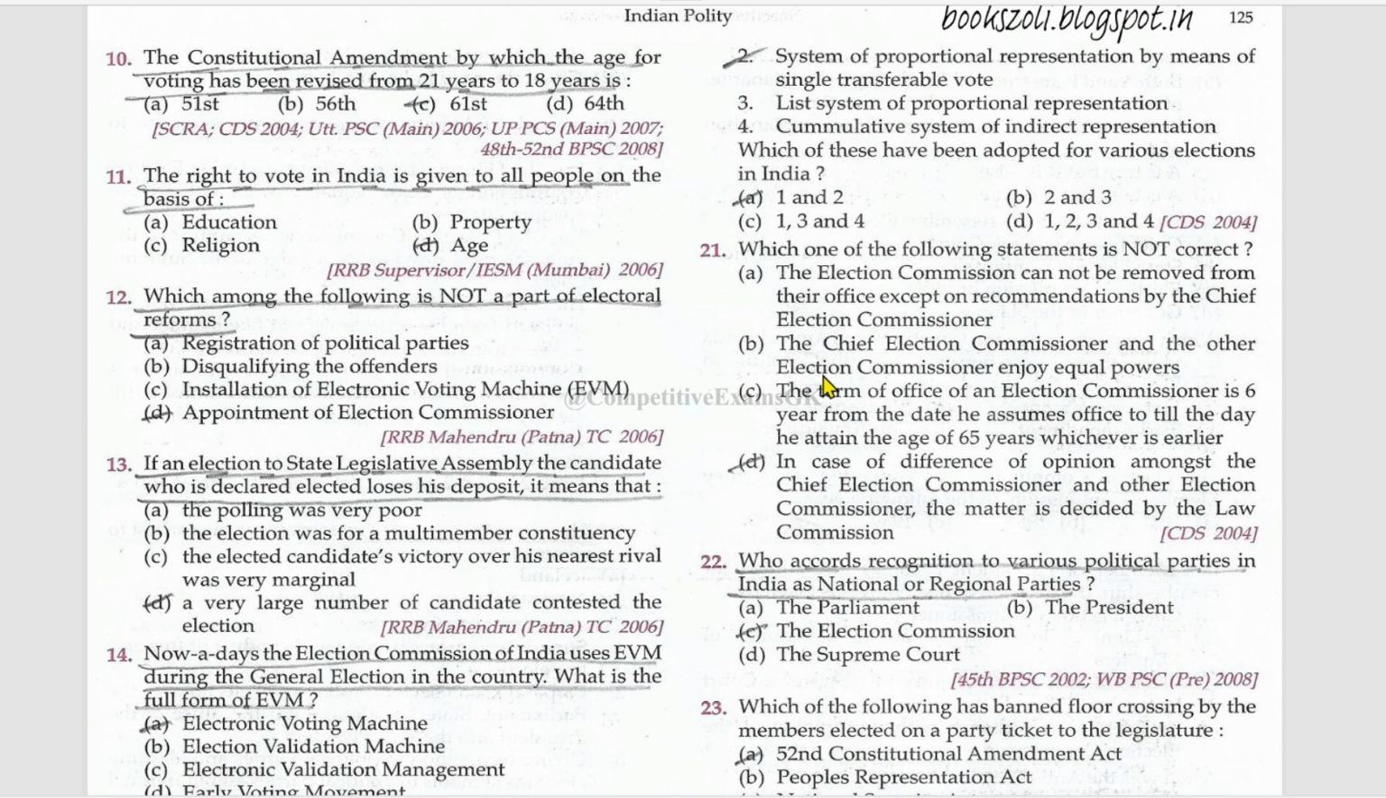The Chief Election Commissioner and the other election commissioners enjoy equal powers. This is also true. The term of the office of the Election Commissioner is 6 years from the date he assumes office till the day he attains the age of 65 years, whichever is earlier. True. In the panel of Election Commissioners of the Election Commission of India, how many election commissioners are there in this panel? Mention those numbers in the comments and who they are. Mention their names also in the comments.